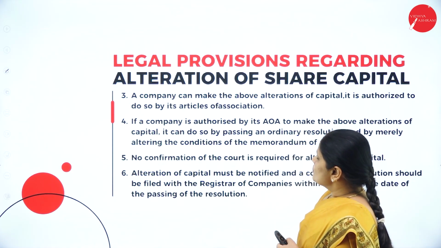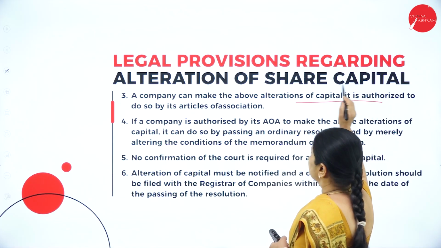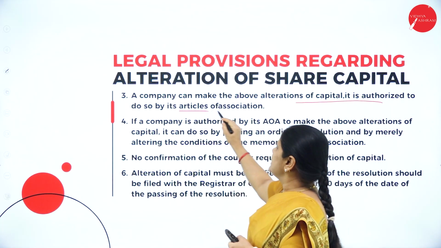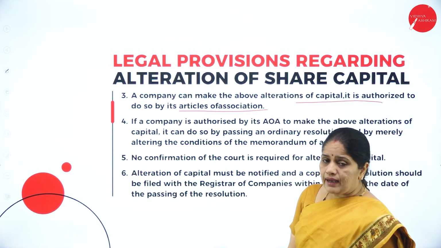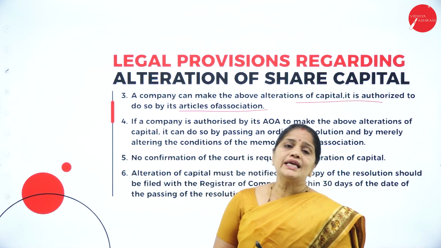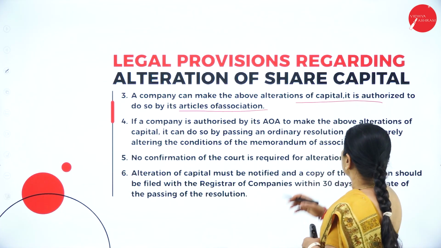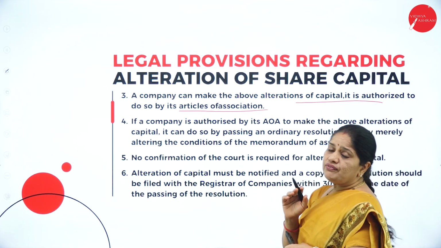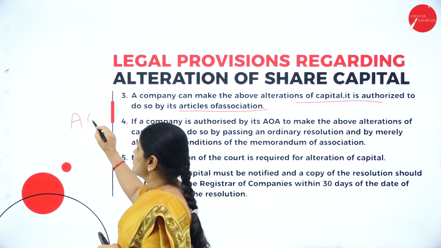Then next one is, a company can make the above alteration of capital if it is authorized to do so by the Articles of Association. Now, can any company go in for alteration of capital? No, any company cannot go in for alteration of capital. So it can make the alterations only if it has been authorized by the Articles of Association.